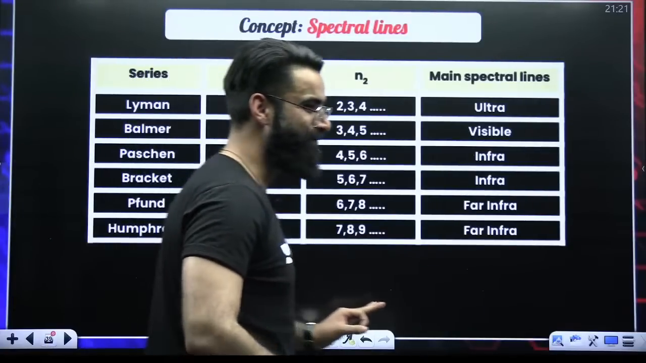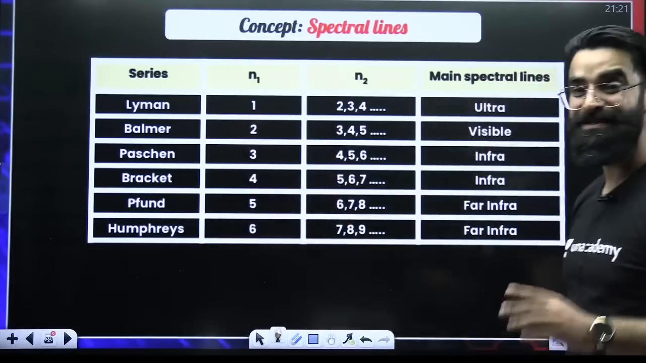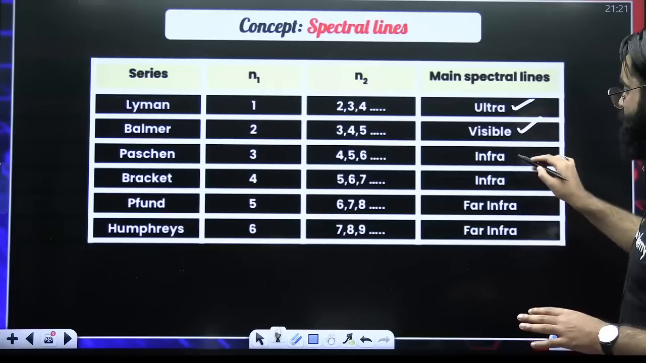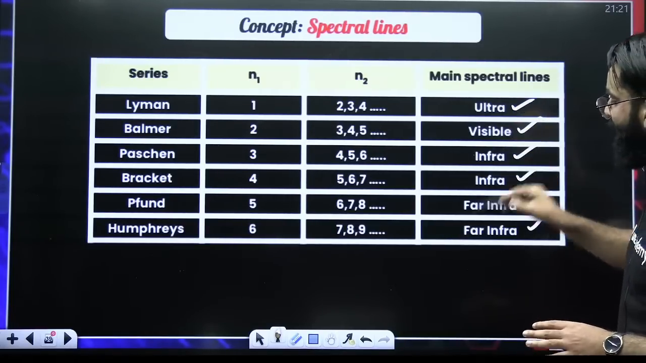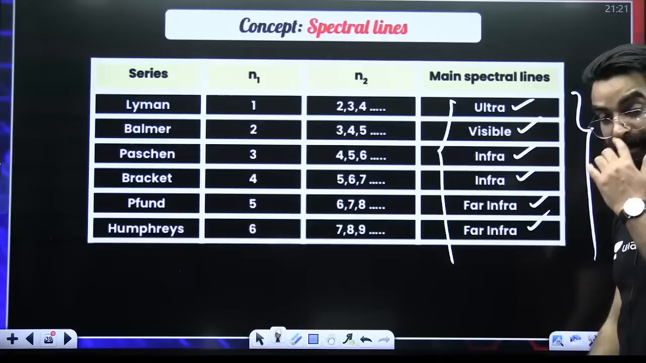This particular table also you will be remembering. All the Lyman series will fall into ultraviolet region. Balmer series, visible region. Paschen, infrared. So U, V, I. Okay? From this table, question has been asked once. It can be asked too.